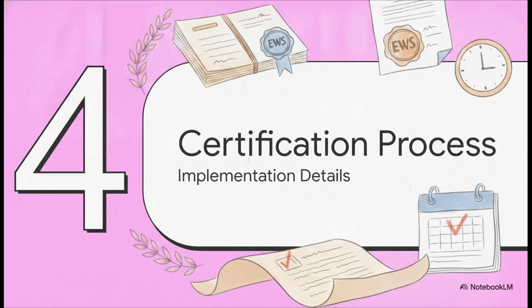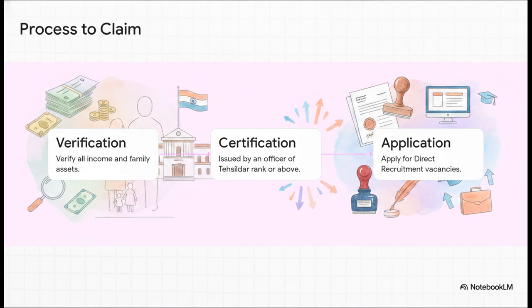Finally, Part 4, certification and implementation. So, we know the rules and we know the limits, but how does one actually, practically claim this status? Well, the text lays out a strict bureaucratic flow to make sure everything's above board. Step 1. All your income and assets have to be thoroughly verified following the state or union territory's due process. Step 2. The EWS certificate can only be issued by an officer not below the rank of Tahsildar. A designated ranking official literally has to put their name on the line to vouch for it. And Step 3. Once you've secured that verified certificate, you're officially cleared to apply for those vacancies and admissions.